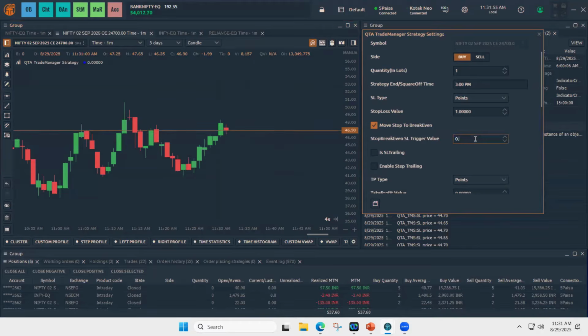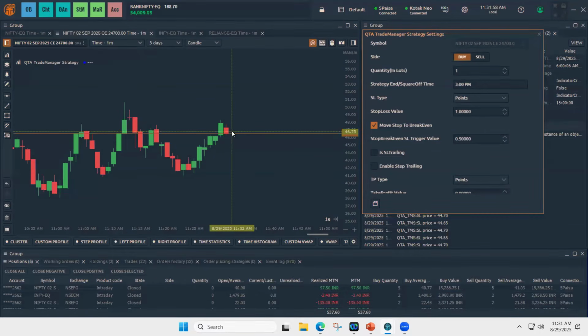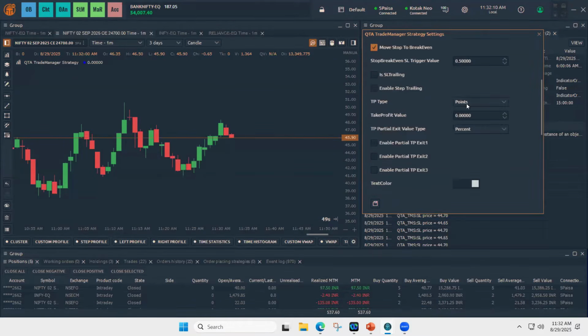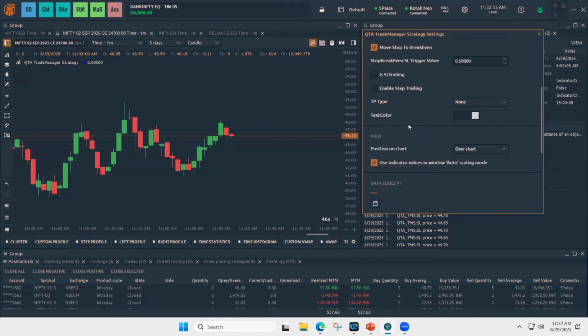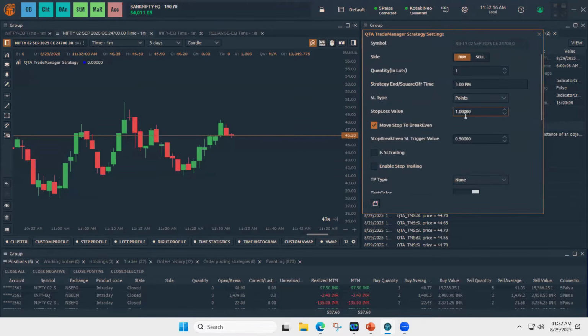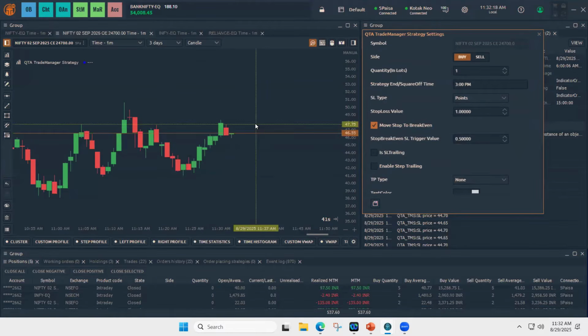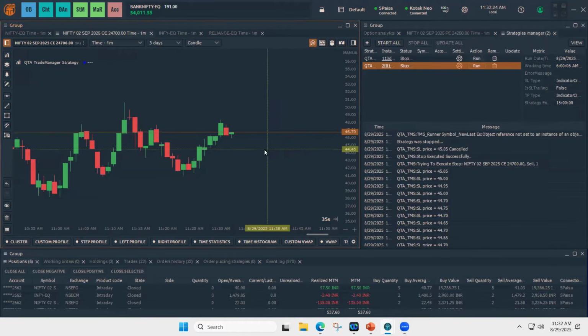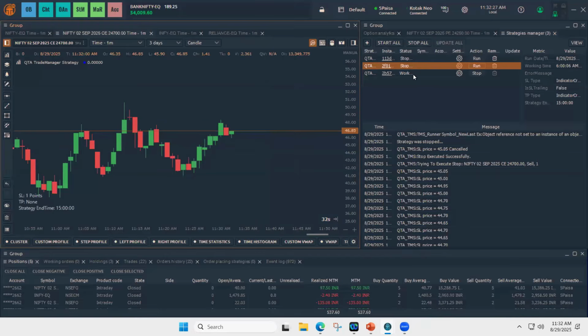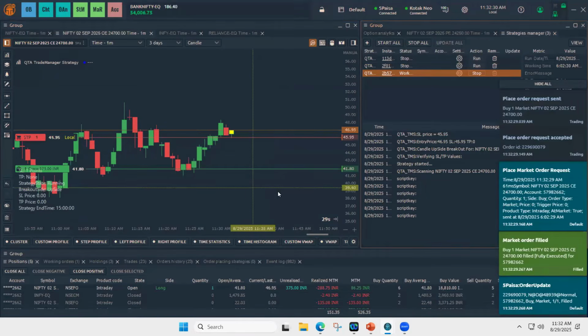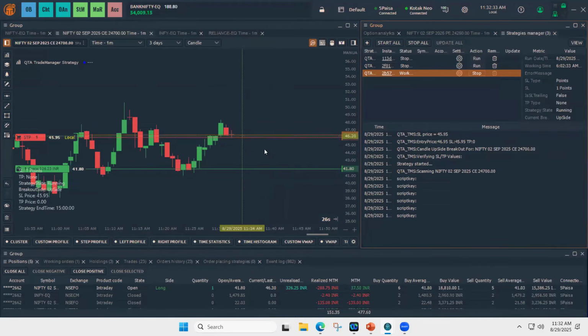So let's take the example of 0.5. If the price moves 0.5 in my favor, my stop will get placed at break even, and the initial stop loss is at 1. So let's try this option. I'm not keeping any TP in this case. I'll just keep the stop loss as 1 and move my stop to break even when the price goes 0.5 in my favor. To start the strategy, again, I'm giving Control and left click. One instance is created, and immediately you can see one trade got placed, and SL is at 45.95.